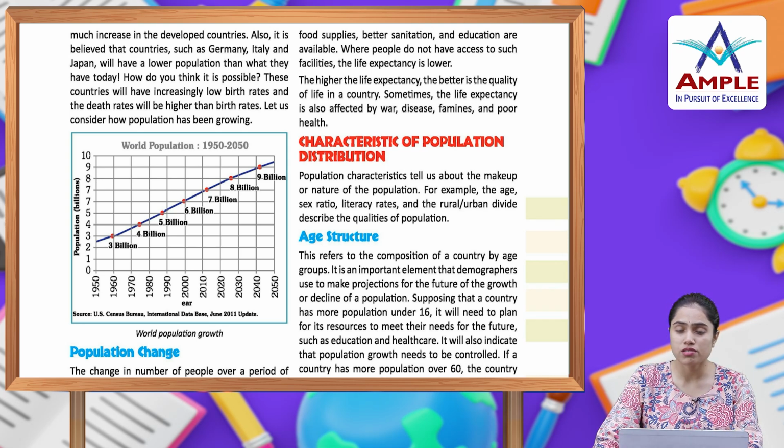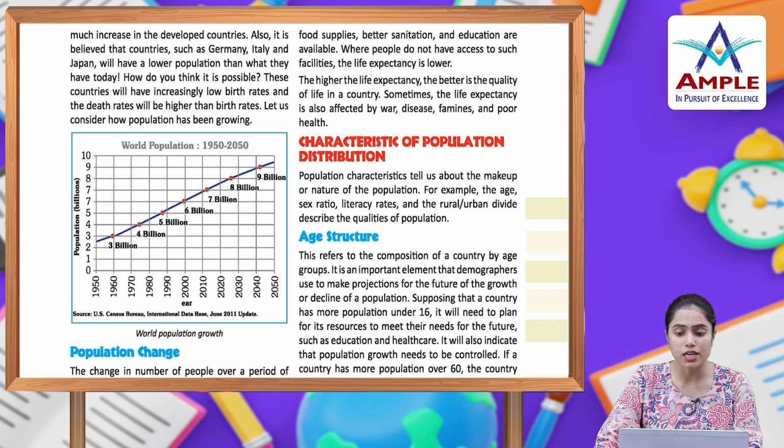Characteristics of population distribution. Population characteristics tell about the makeup or nature of the population. For example, the age, sex ratio, literacy rates and the rural or urban divide describe the qualities of population. Age structure. This refers to the composition of a country by age groups.